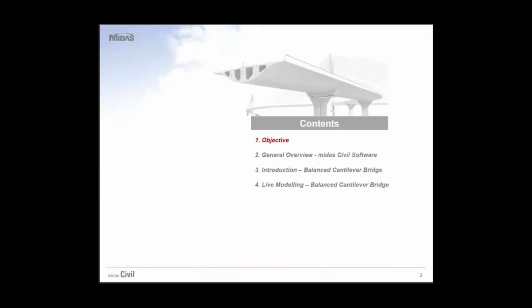So the content of the training session will be: first we will go through the objective, then a general overview of Midas Civil software for the people who are new here, then a basic introduction about balanced cantilever bridge, what it is and why it is necessary, and then the live modeling and analysis of a balanced cantilever bridge.